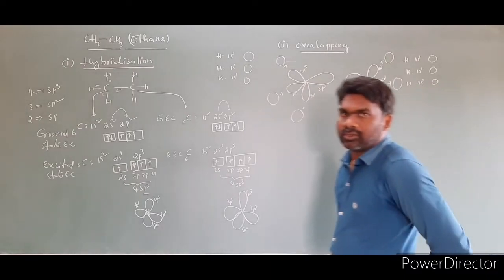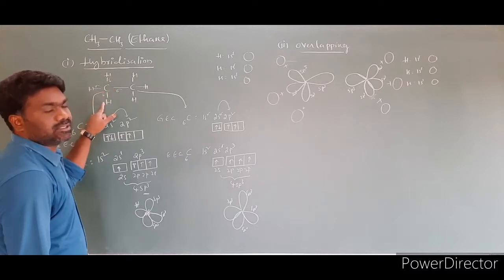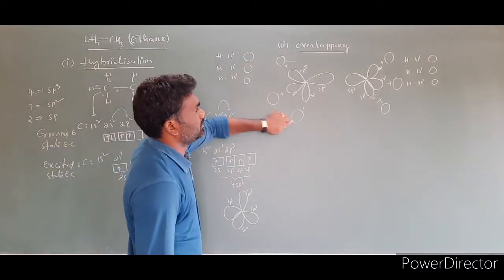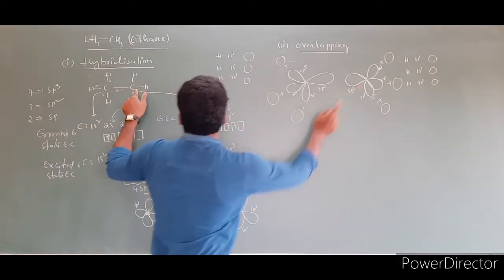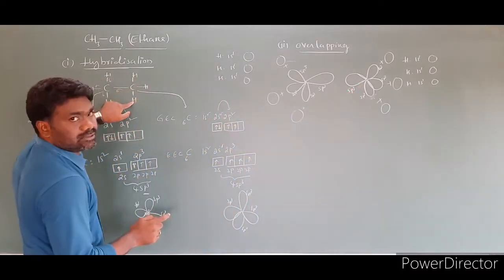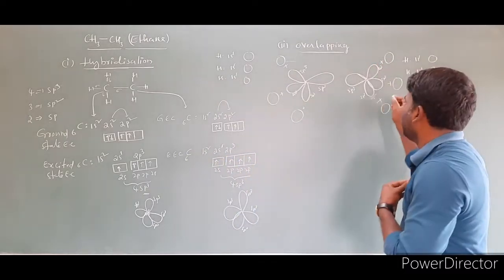I think you don't get confused here. My point is this carbon is attached to 3 hydrogens. So I took 3 s orbitals of hydrogen for this carbon, and this carbon I wrote here. This is the carbon. To this carbon there are 3 hydrogens attached. So this is the first hydrogen, this is the second hydrogen, and this is the third hydrogen.